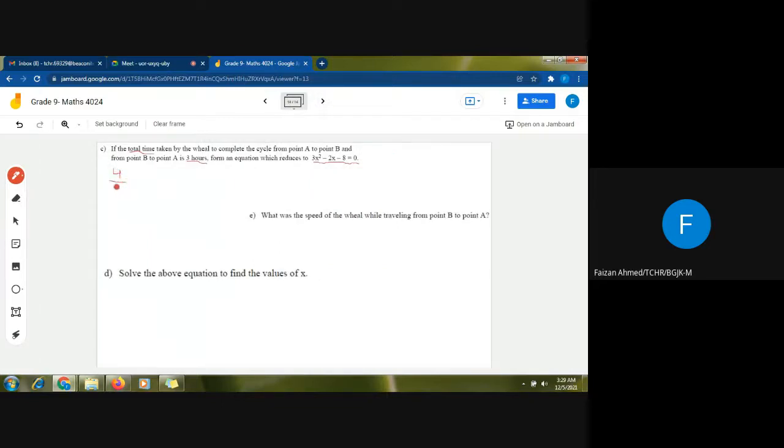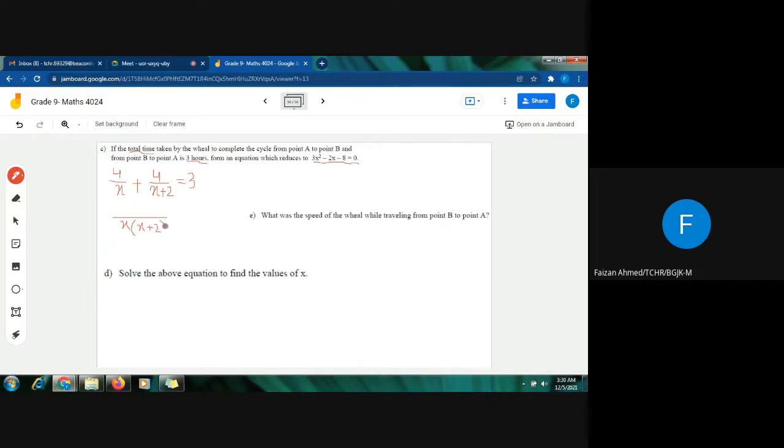So what we'll do, we'll just add them since this is the total time. This is the time from A to B, and this is the time from B to A. Since this is the total time, I will just equate them with 3, and I will solve this fractional equation and transform it into this quadratic equation. The first step is to take the LCM, and in order to take the LCM I have to write both the brackets. So this will be x and x plus 2.